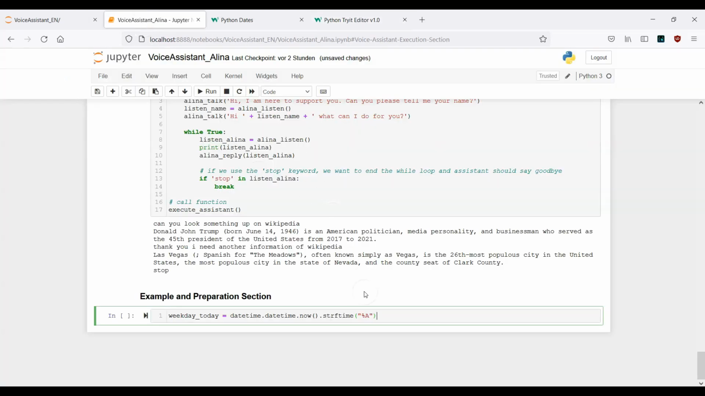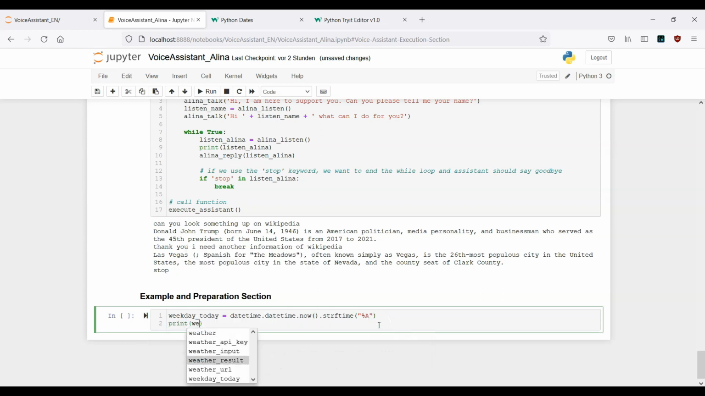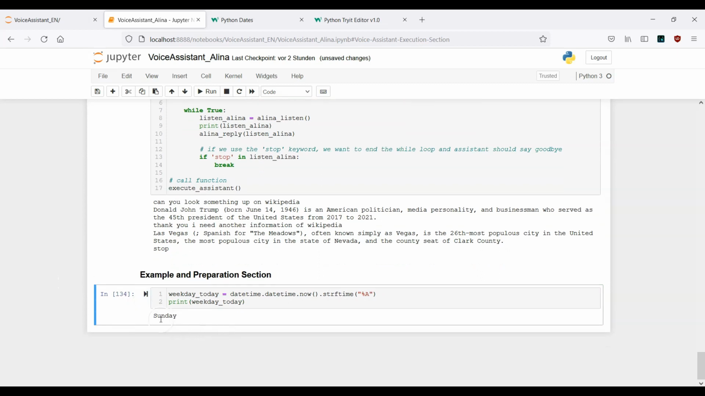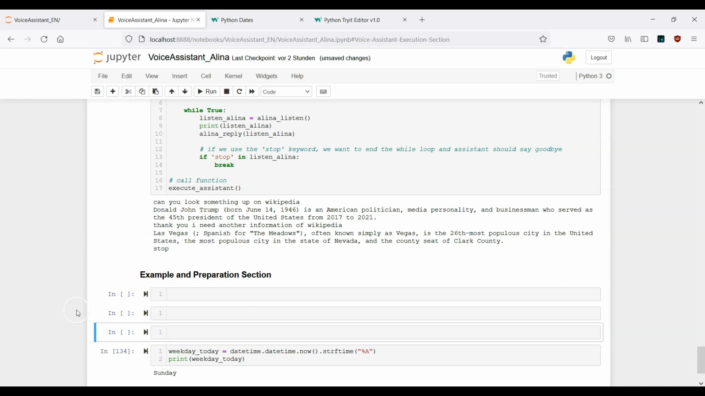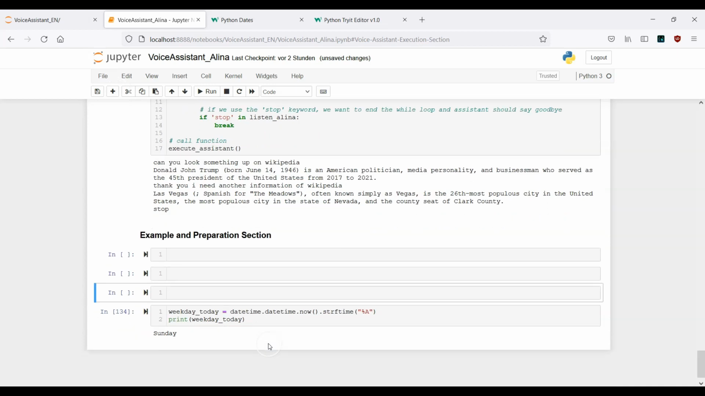Okay, this is it. So let's just print this one out. So print weekday_today. Let's see what we get. Okay, and today is Sunday, and this is correct. Okay, so this was actually it for the weekday example. This was, I would say, quite straightforward.